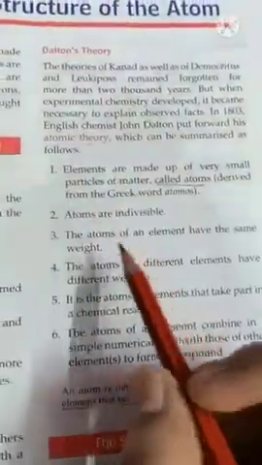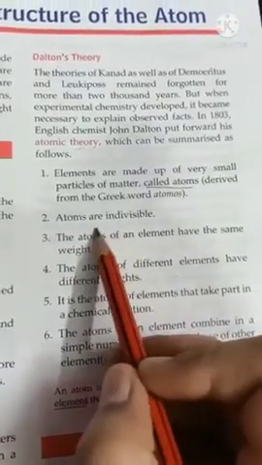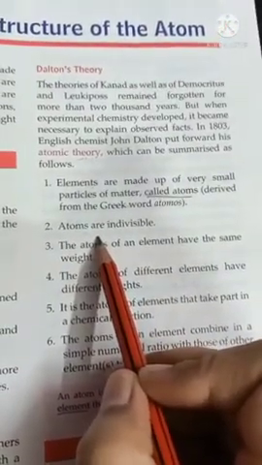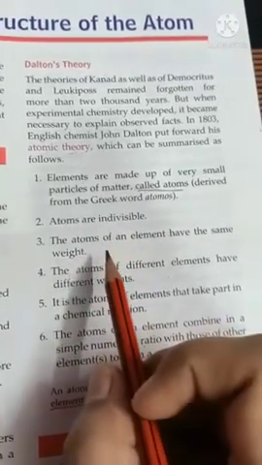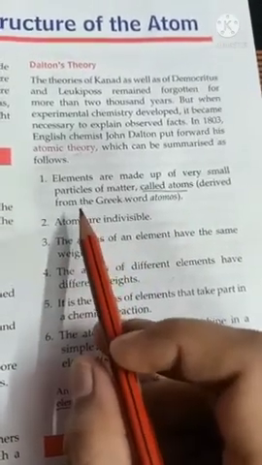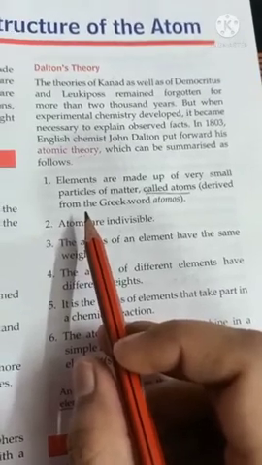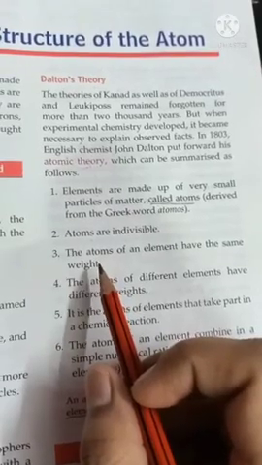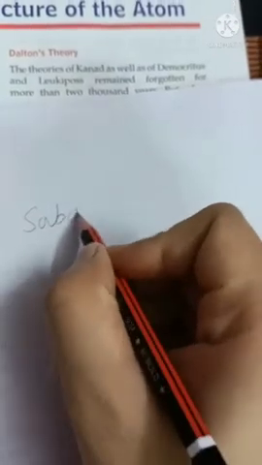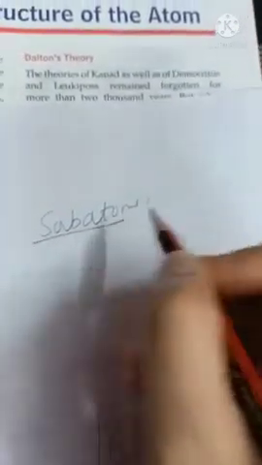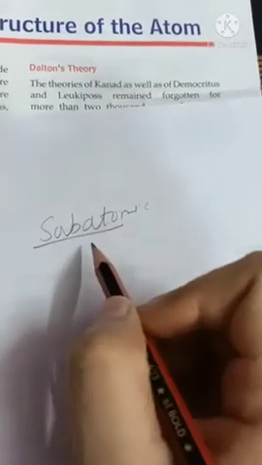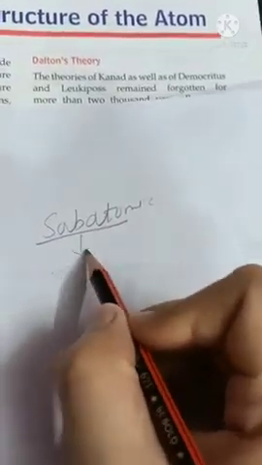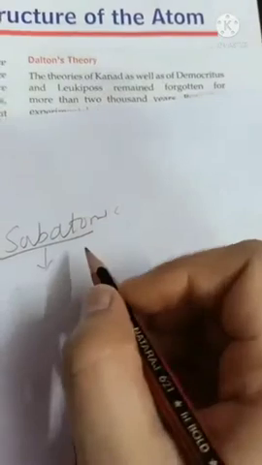Now, subatomic particles. According to Dalton, atoms are indivisible, not further subdivided. But further studies proved that atoms are made up of particles. In an atom we have small particles, and these are called subatomic particles. Subatomic means particles present inside the atom. We will study three subatomic particles.